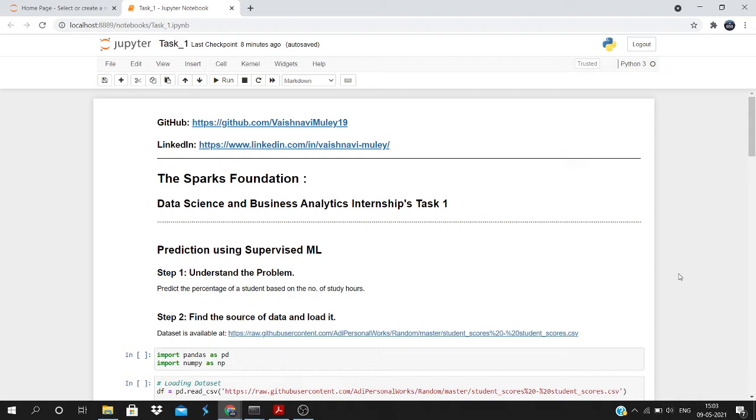Now that we have understood the problem, the next step is to find the source of data. Here, as Sparks Foundation gave me the link from where I can download or just read the data, there is no step for finding the source of data. So we will move towards the next step, that is loading the data.